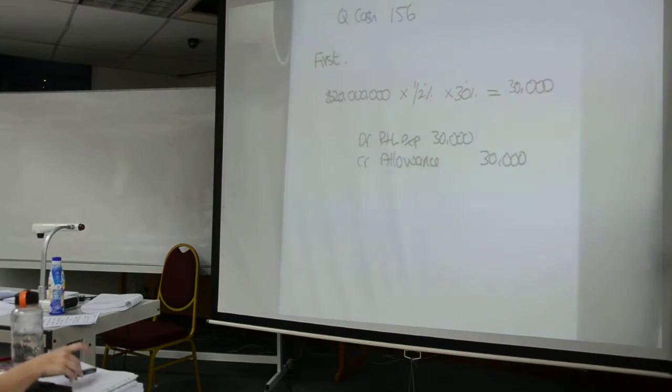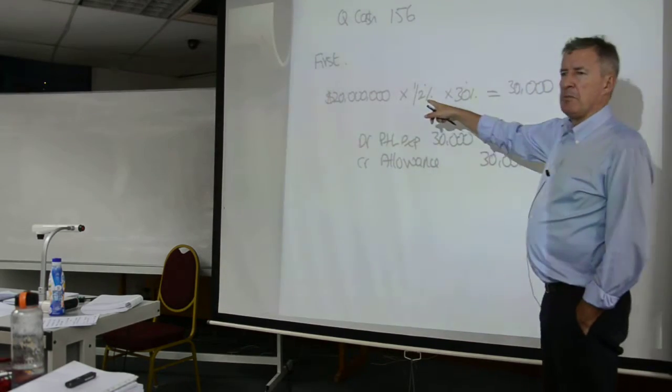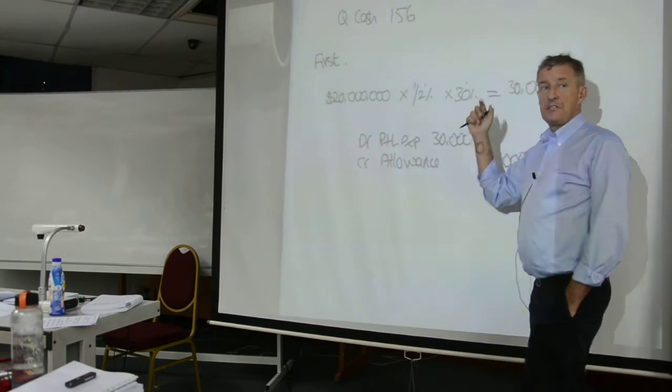Yeah? Now, the point I would like to make is this. It's really easy. If somebody says it's 20 million, it's 0.5%, it's 30%, you just multiply the figures together. It's really easy. Alright? But where does 0.5% come from? How do we know that we will lose 30%?